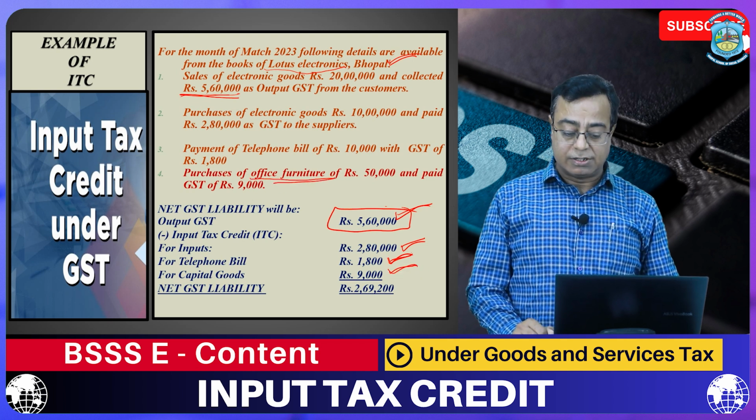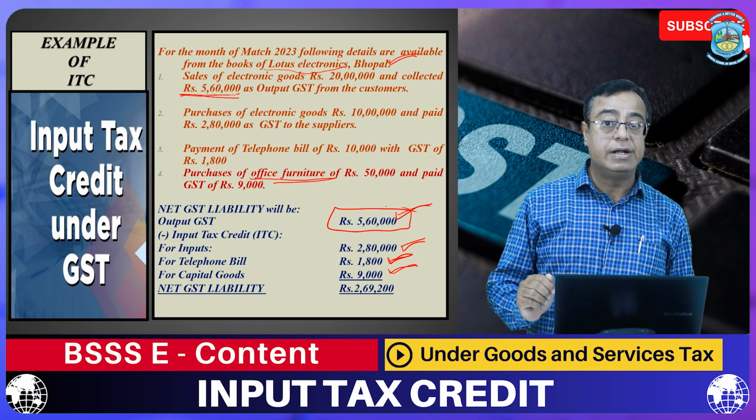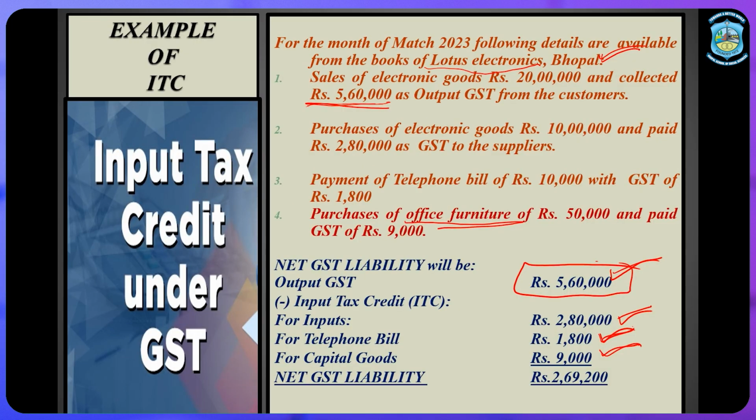It is 9,000. So, finally, for March 23, the net GST liability will be 5,60,000 minus all these: 2,80,000 input, 1,800 service input, and last 9,000 rupees, which is ITC on capital goods.